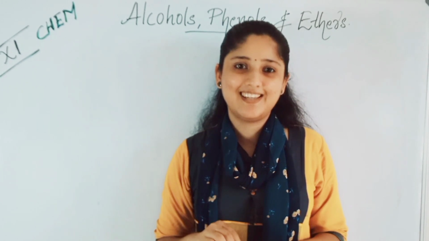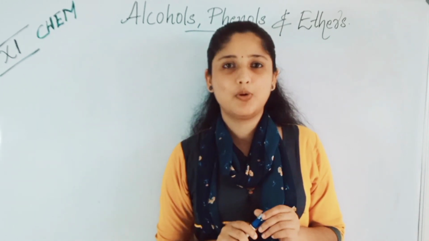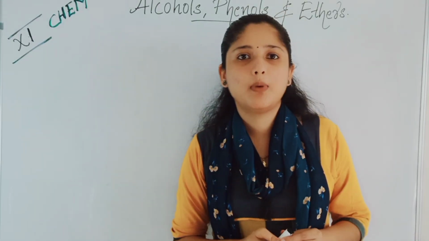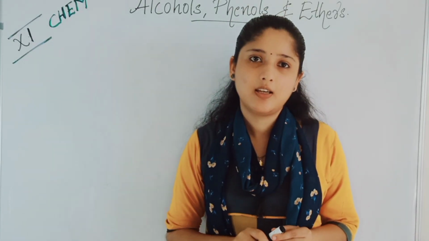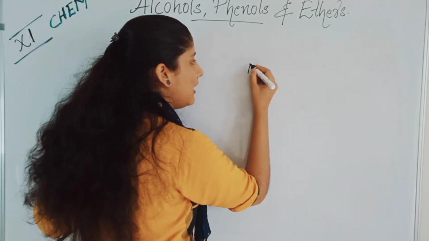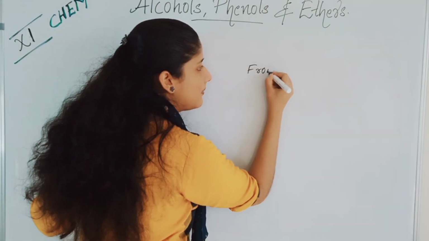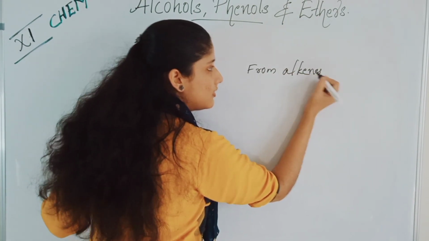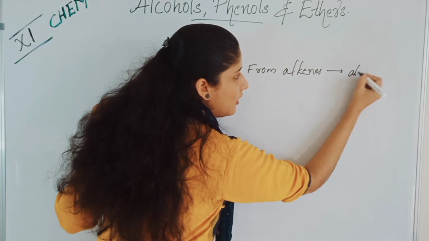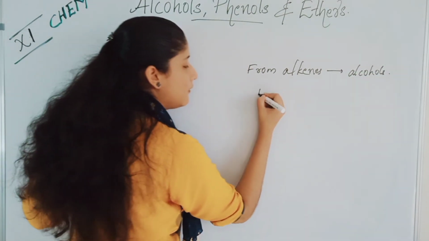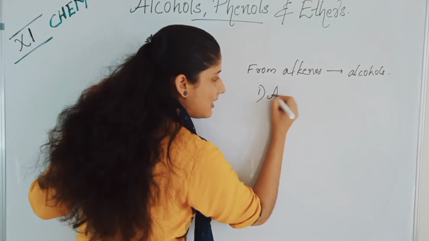Next classes. Today we are going to study about the preparation of alcohols. Alcohols can be mainly prepared from alkenes. From alkenes we can prepare alcohol by two means. Let's look at what the methods are first. The first method is acid catalyzed hydration.